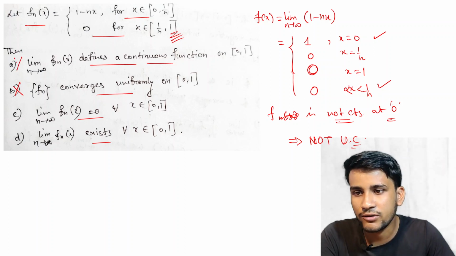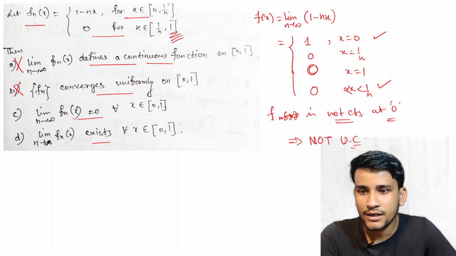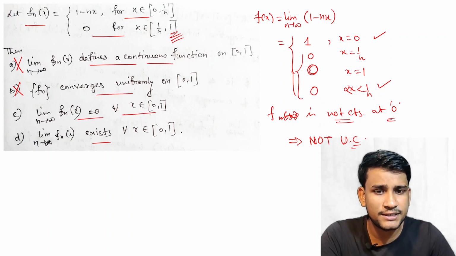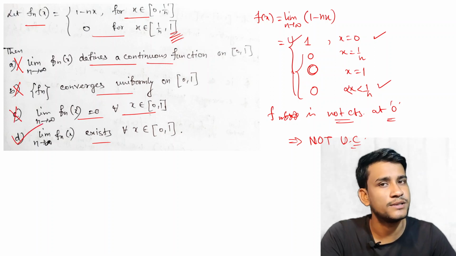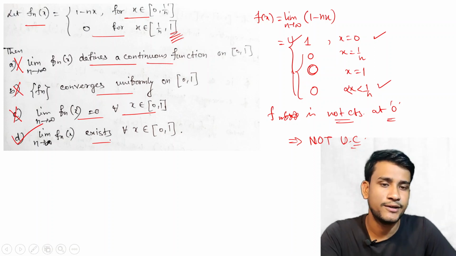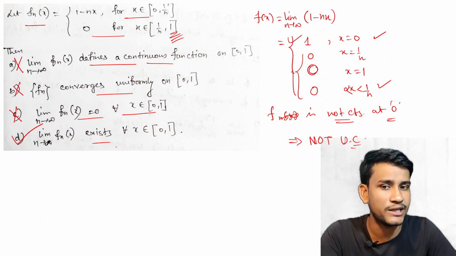So option B is incorrect, since the limit does not exist at x equal to 0, so there is no question of continuity; option B is also correct. It says that limit fn(x) is equal to 0 for all x belonging to 0 to 1, no, because in these cases it is 0 and we get 1 in this case. So option C is also discarded, and option D is clearly correct: the limit as n tends to infinity just exists.